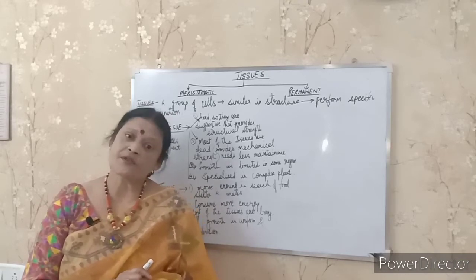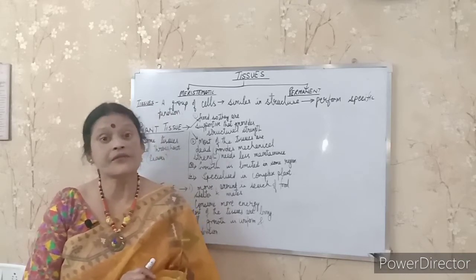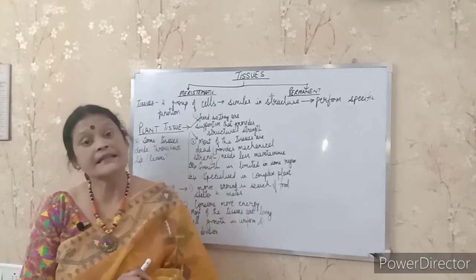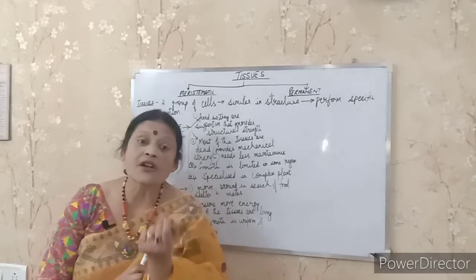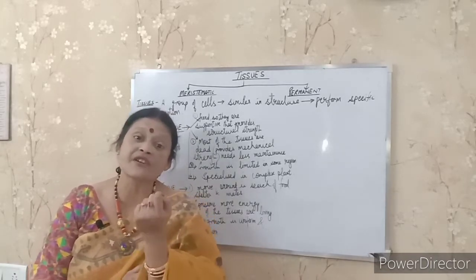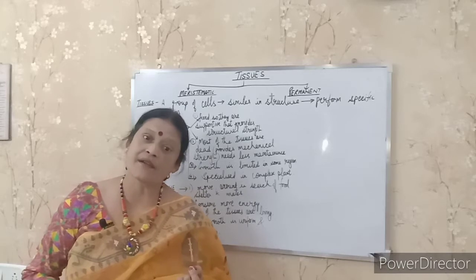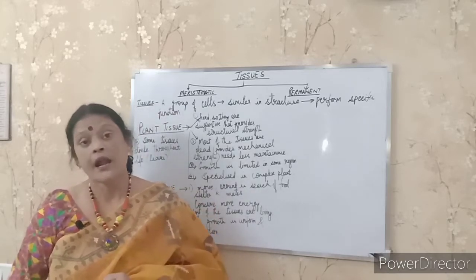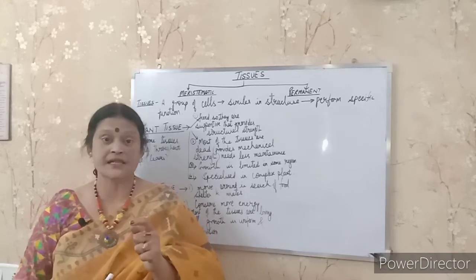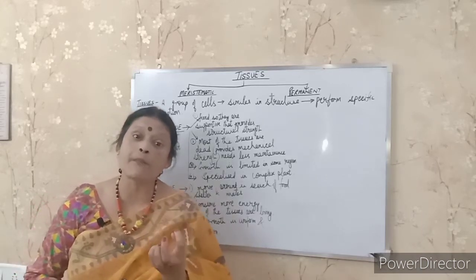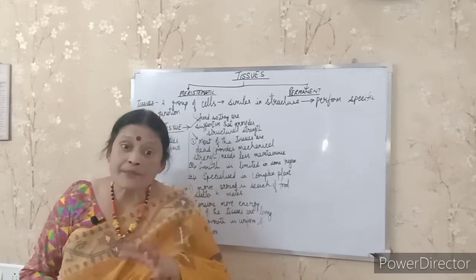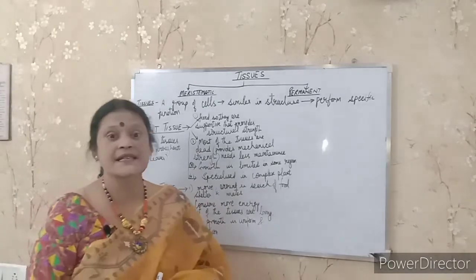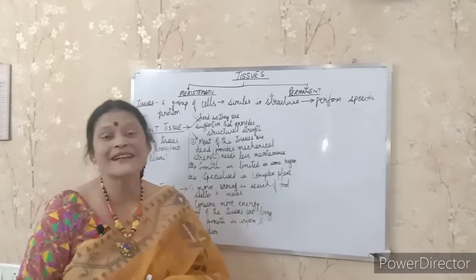Now, different types of cells we have studied. There are different kinds of cells, that is unicellular and multicellular, and a cell has what? Cell organelles that perform specific functions, like mitochondria, ribosomes. These are all different organelles which are present in the cell. Now when different types of cells combine together and perform some specific function, then it is known as, yes student, tissues.